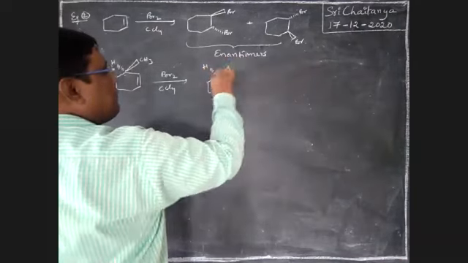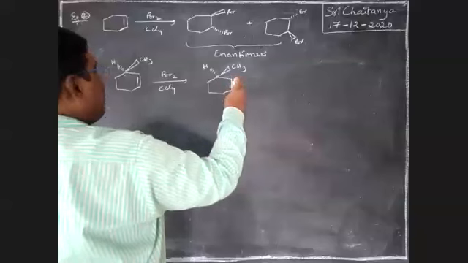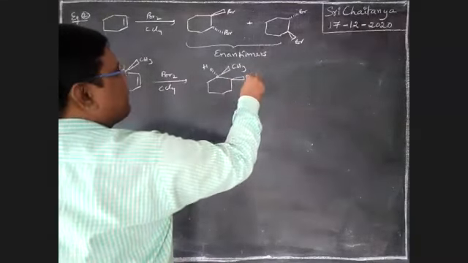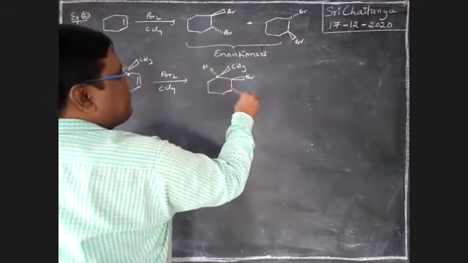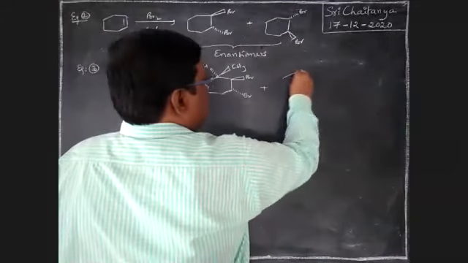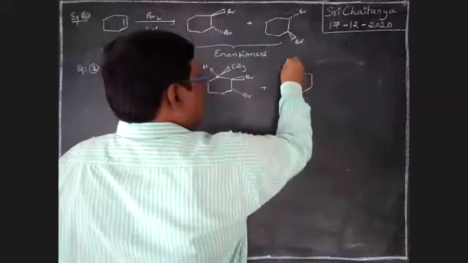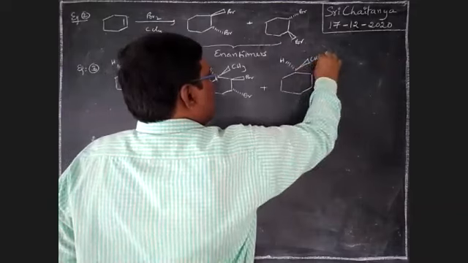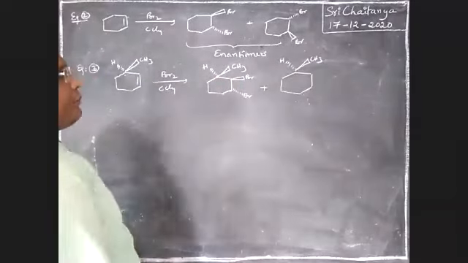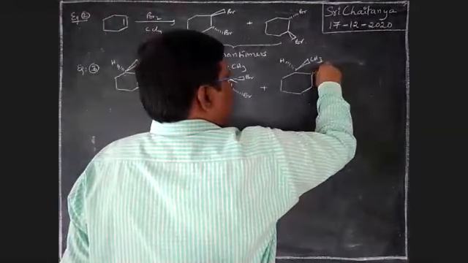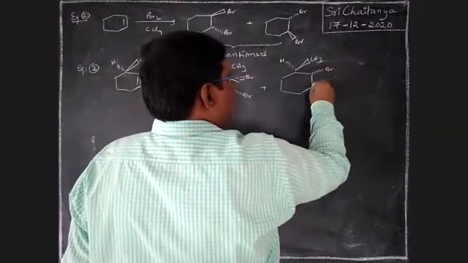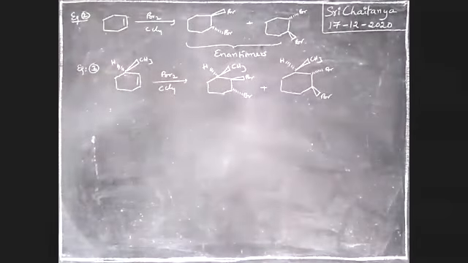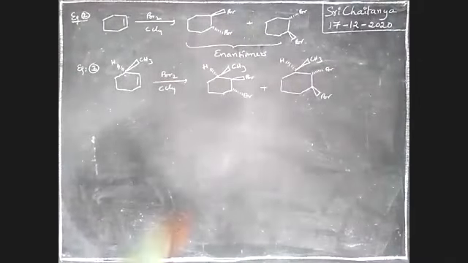hydrogen, methyl group. It is Br. It is Br plus hydrogen, CH. Boys, these two positions are not changed. It is Br. It is Br. So this mixture is nothing but diastereomers, boys.